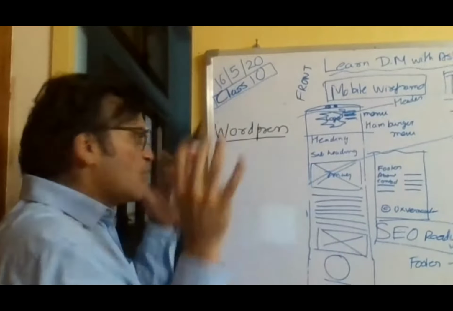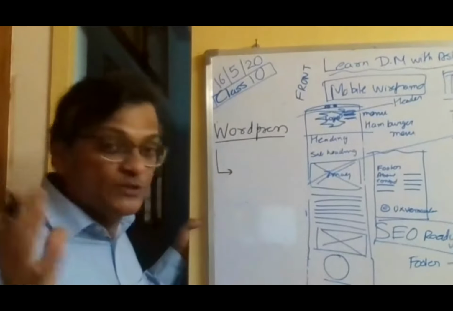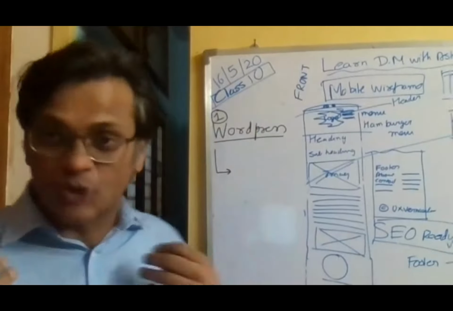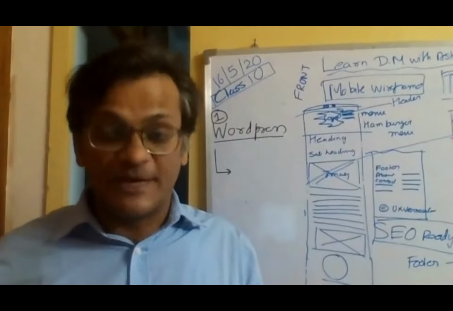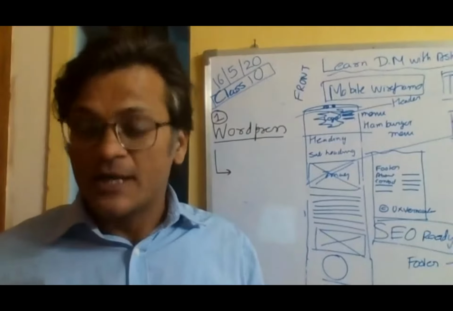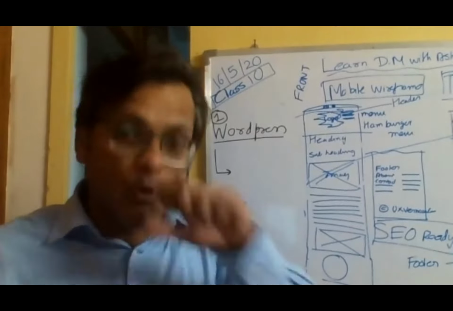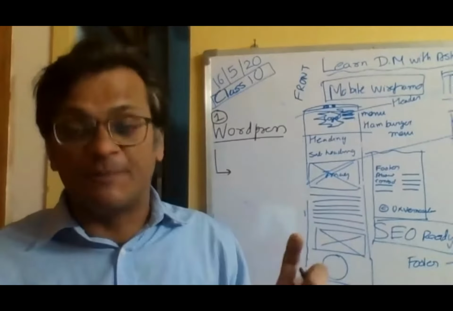Okay. Now I want to give an example. Within WordPress, there are 2 things that you need to do. Number 1, you install WordPress, which I installed. Now you don't have to worry about installing WordPress. The beauty about WordPress is that it's very easy to install, especially with hosting providers like GoDaddy, HostingGator, etc. They will install WordPress for you. Okay.